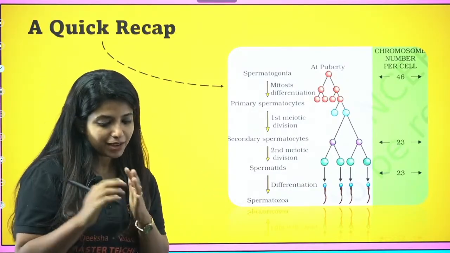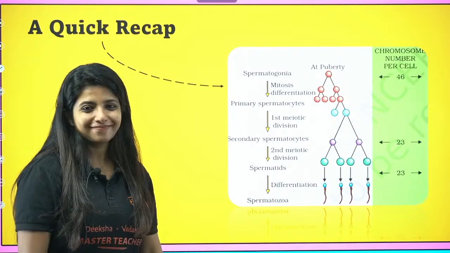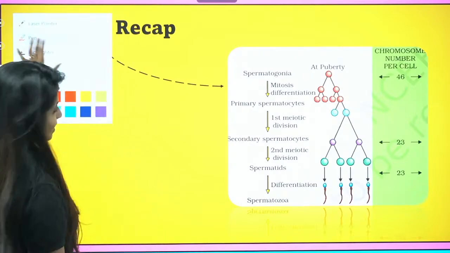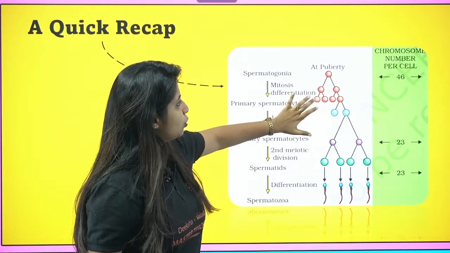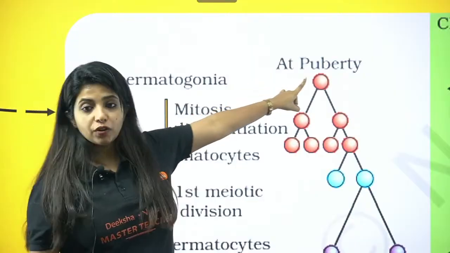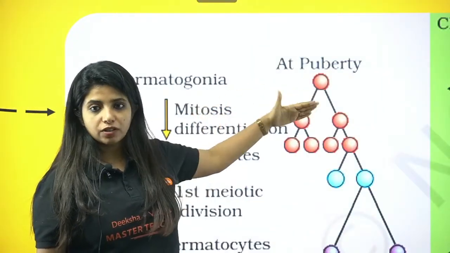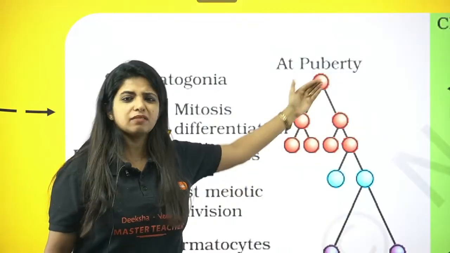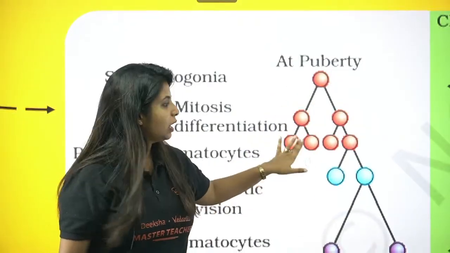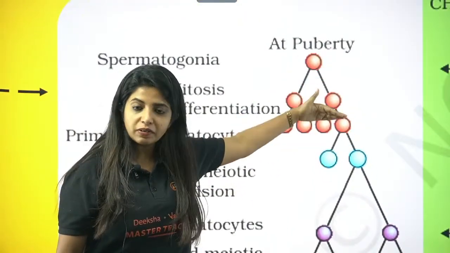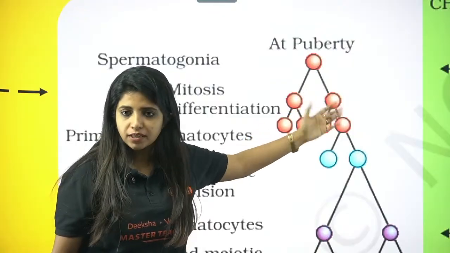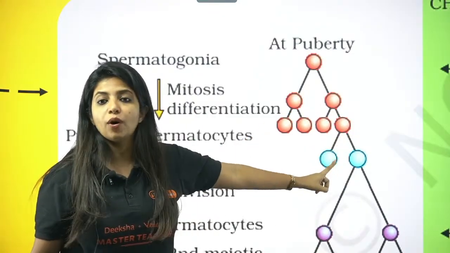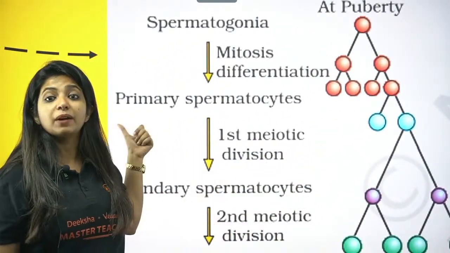So now going ahead with this, because I have to complete something. I'm so sorry if I'm taking it away. So this is how it goes. As I said, you have at puberty spermatogonia, which undergoes division, mitosis. The cell basically divides. However many divisions happen, at least one of them is going to develop into the primary spermatocyte.